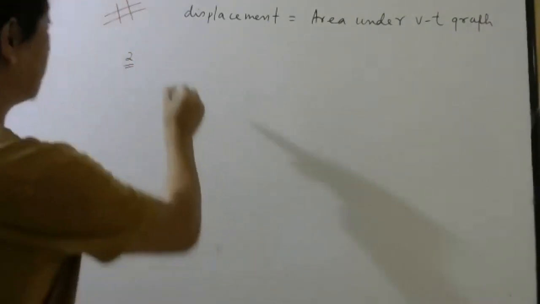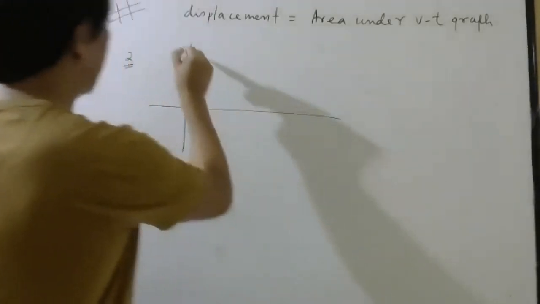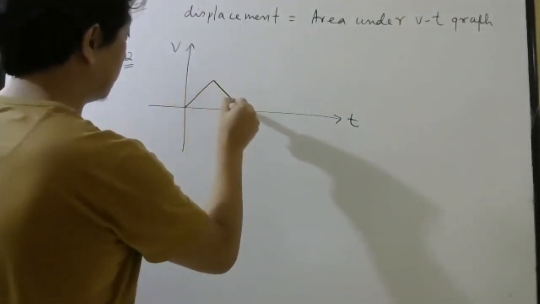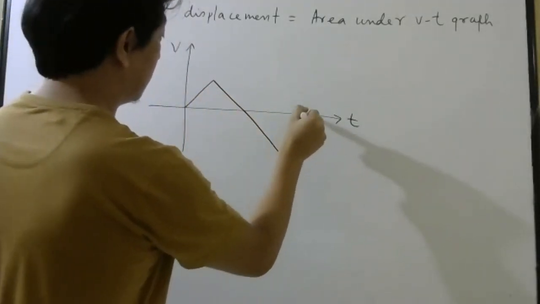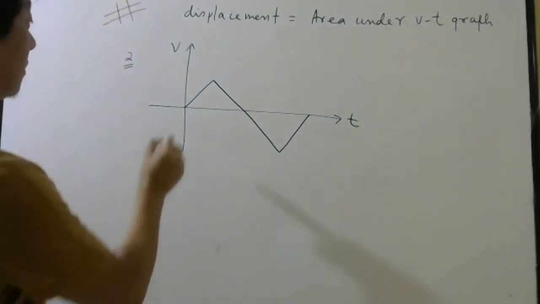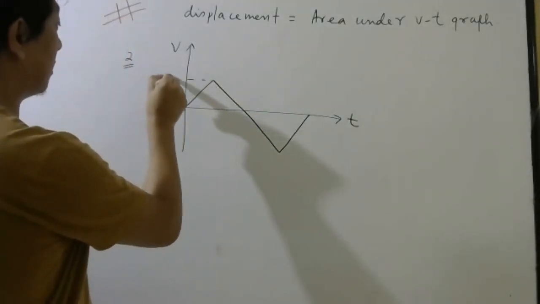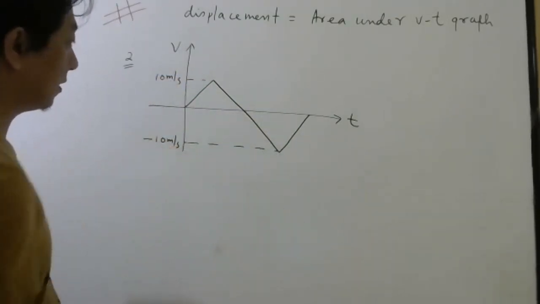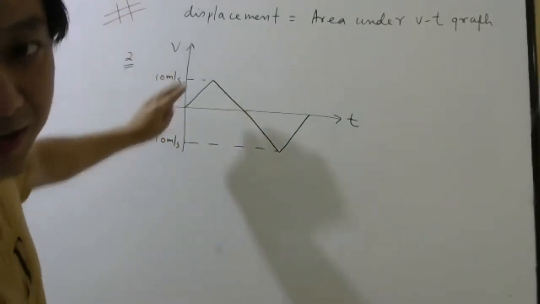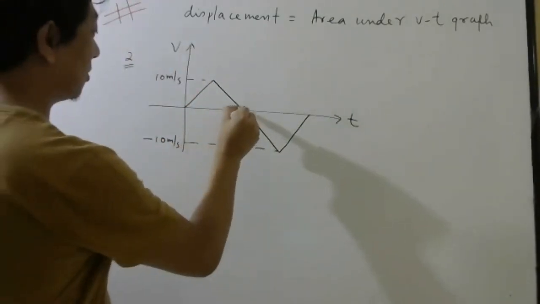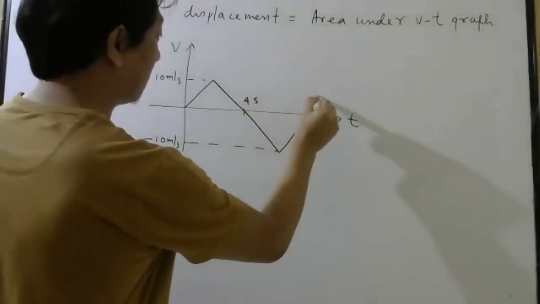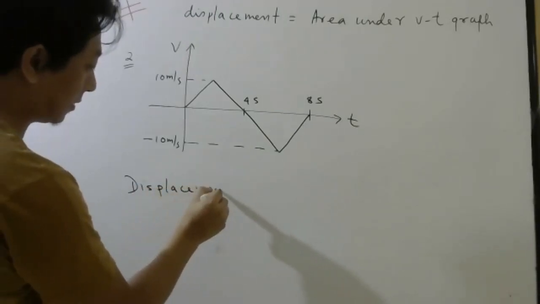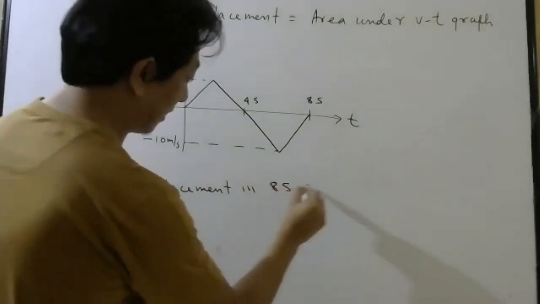Question number 2 you see now. VT graph. So this is your VT graph, okay? 10 meter per second, minus 10 meter per second. It may not be perfect, so please try to draw properly. This is 4 seconds, this is 8 seconds. So what is displacement in 8 seconds? Displacement in 8 seconds. Anybody?